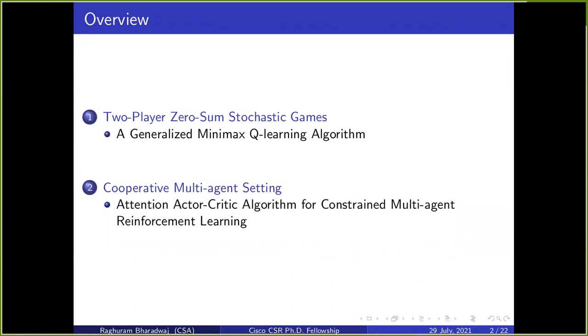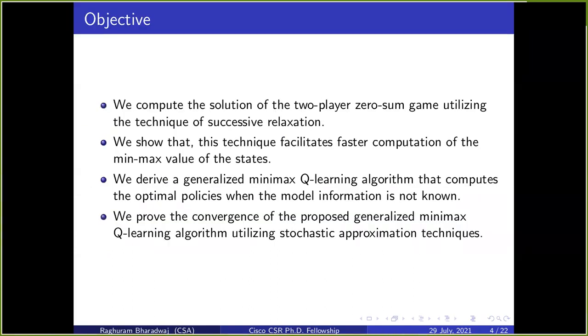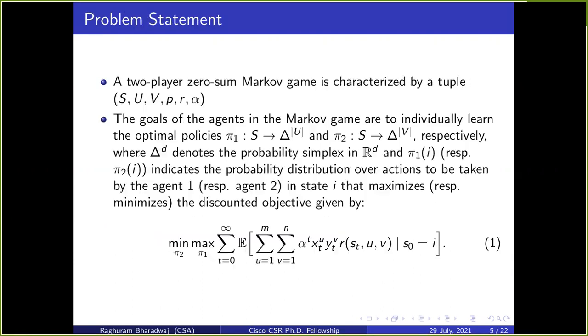First we will discuss two-player zero-sum stochastic games and then we move on to the cooperative multi-agent setting. In two-player zero-sum stochastic games, the objective is to compute the solution of the two-player game utilizing the technique of successive relaxation. We show that the technique facilitates faster computation of the min-max value of states. We then derive a generalized min-max Q-learning algorithm that computes the optimal policies when the model information is not known. We then prove the convergence of our proposed algorithm using stochastic approximation techniques.